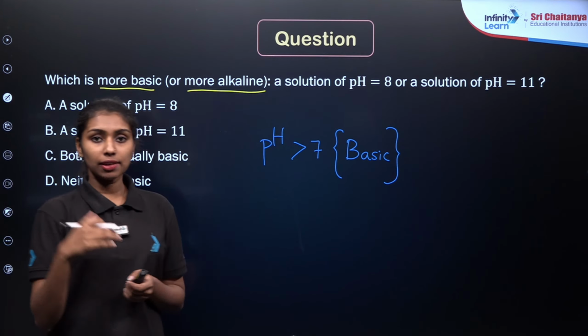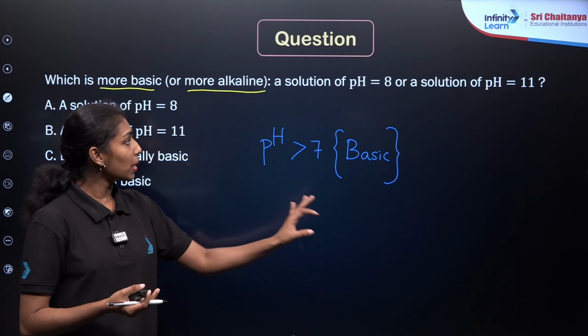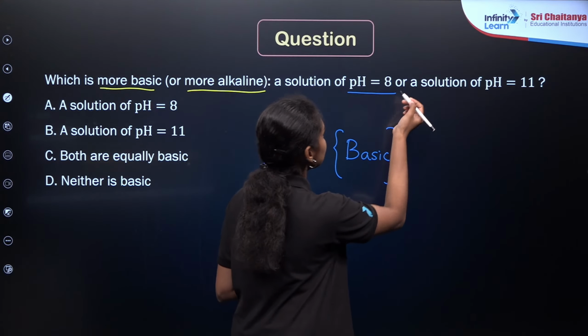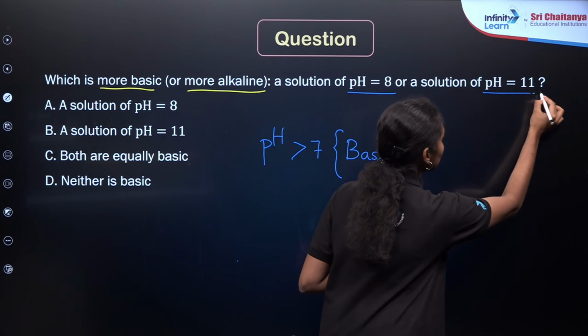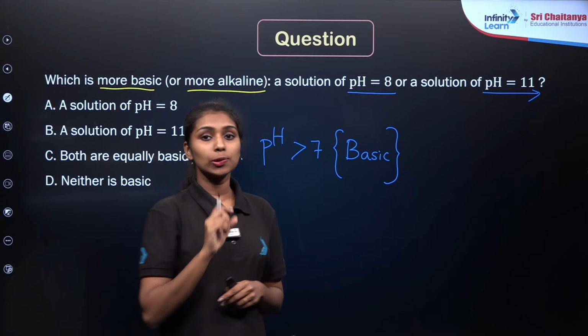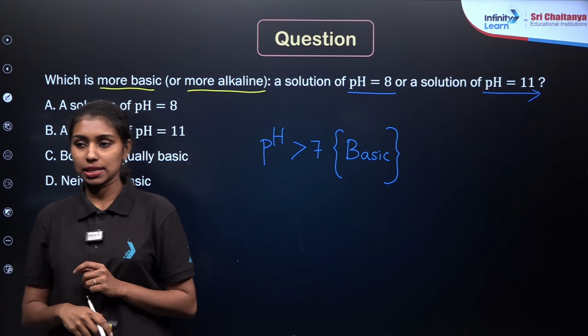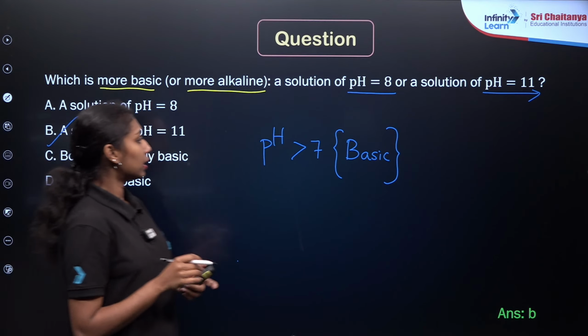According to our pH scale, we know that whenever pH is greater than 7, it will be considered an alkaline solution or a basic solution. While comparing the values here, pH equal to 8 is less alkaline as compared to pH equal to 11, right? So the solution with pH equal to 11 is more alkaline, which means option B will be the correct answer here.